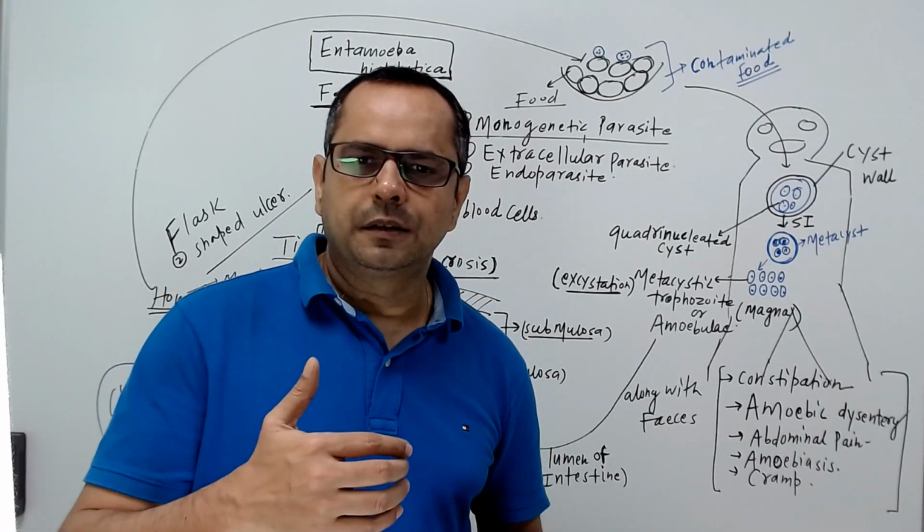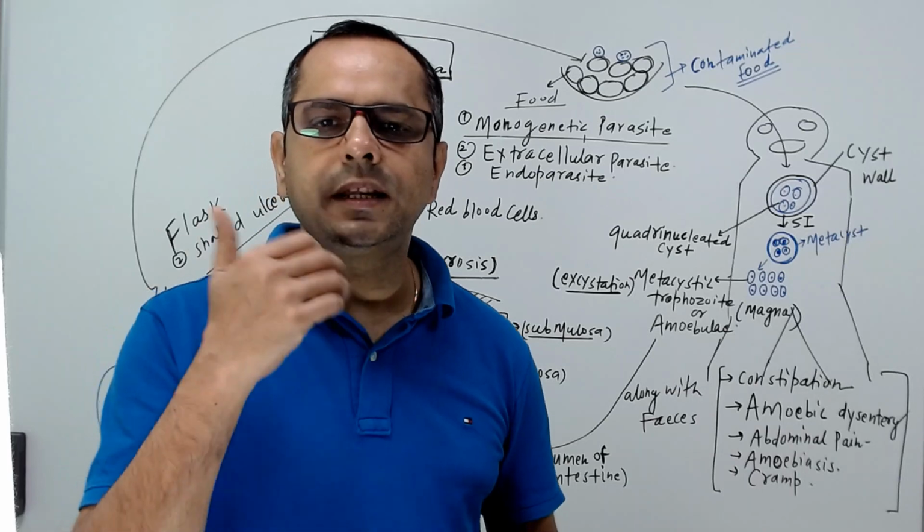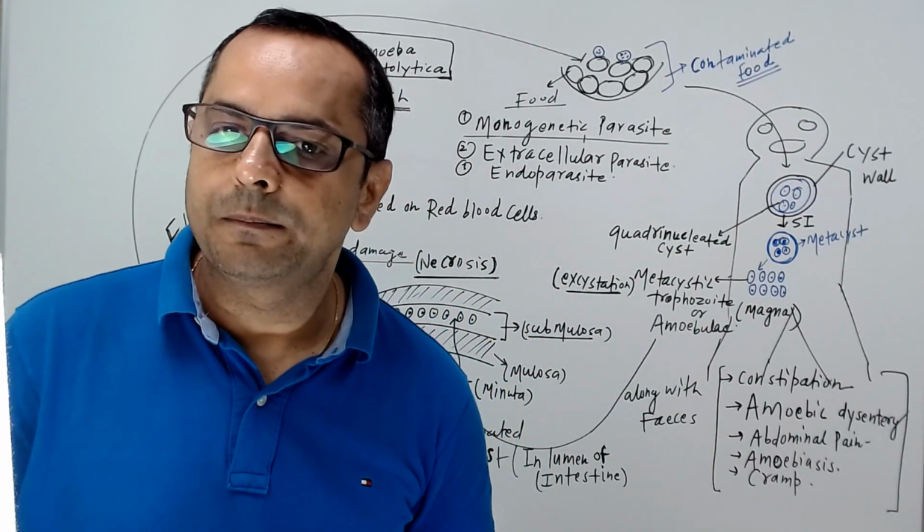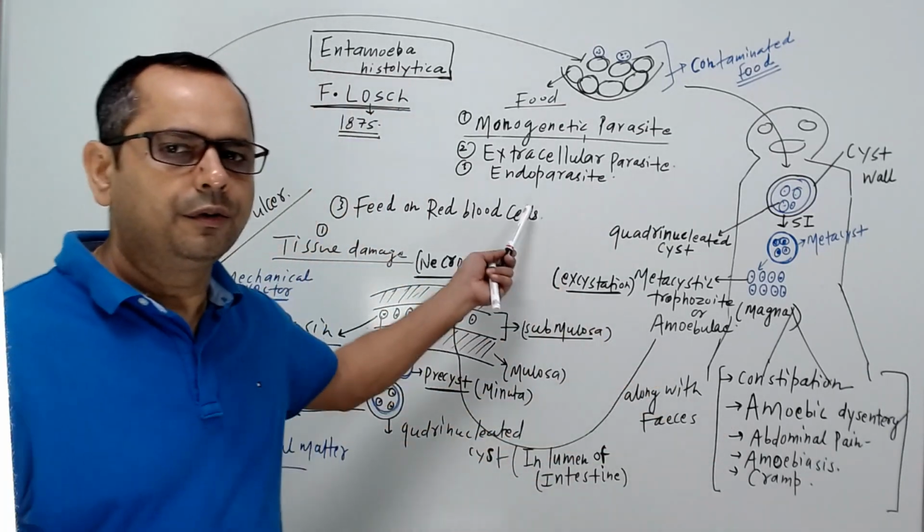And it usually resides outside the cell, and that's why it is called an extracellular parasite, and it is also a kind of endoparasite.